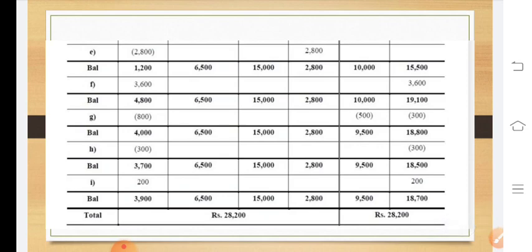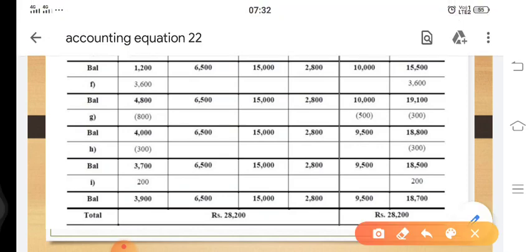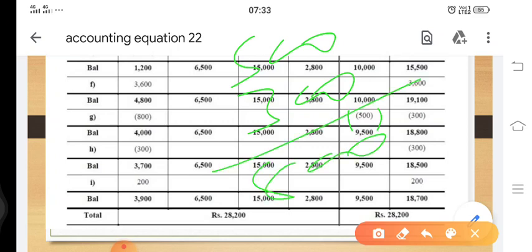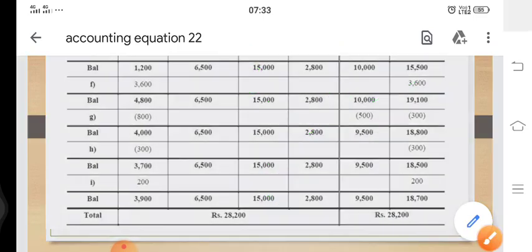Since we have paid 500 loan, we'll subtract it from loan. But cash 500 for loan and 300 for interest, so cash in total is going for 800. So 800 should be subtracted from cash. Now 800 got subtracted from cash, but we have paid loan of rupees 500 only. The remaining 300 is interest.